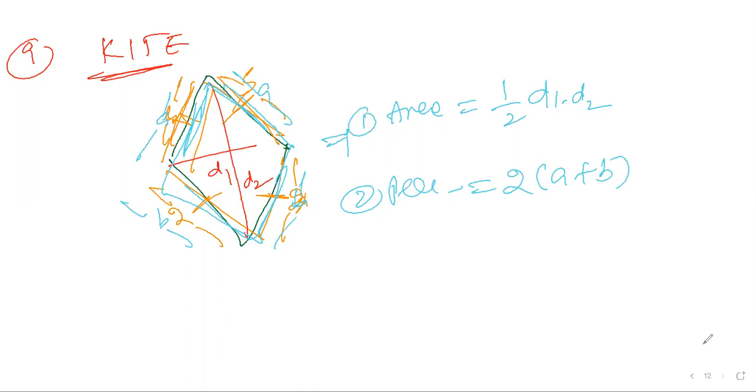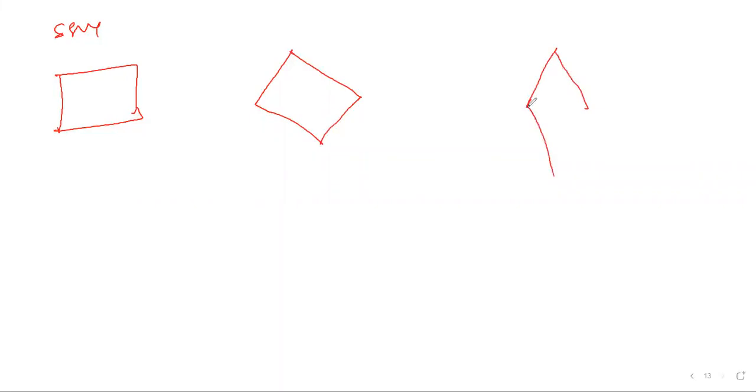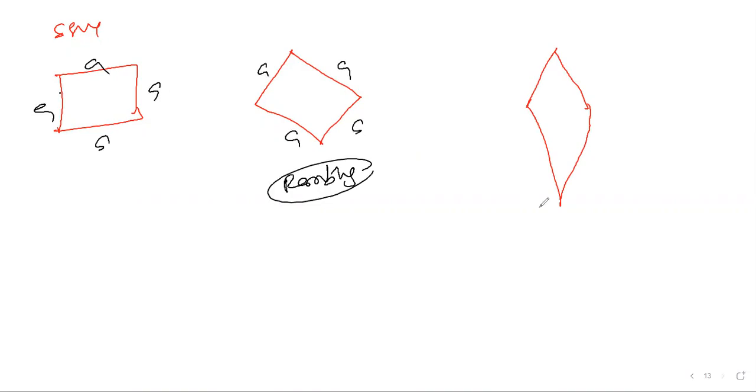Okay, I'm trying to reduce your confusion. I'm writing over here. This is a square. This is a rhombus. Now this is a kite. Once again I'm recalling: in this, all sides are the same. Here also all sides are the same. This is rhombus. This is a kite, this is a square. In the kite, the sides are not all the same.